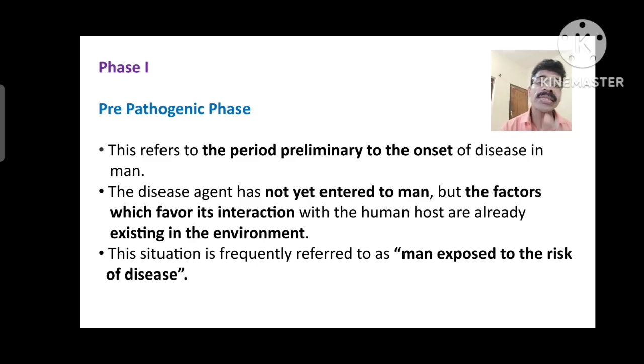Thus this situation is frequently referred to as man exposed to the risk of the disease. So in the pre-pathogenic phase, man is already exposed to different types of diseases or health problems, because the agent and environment are all there, and the factors which favor the interaction are also present.